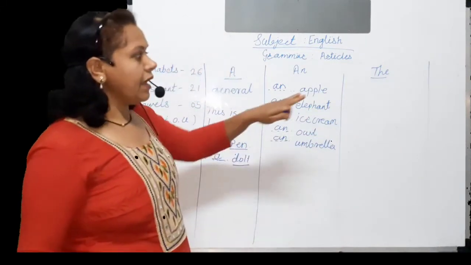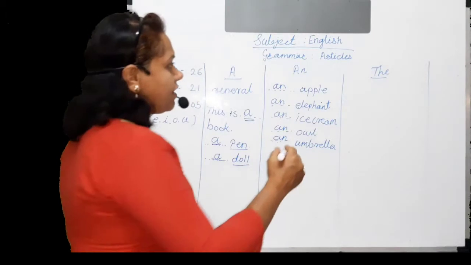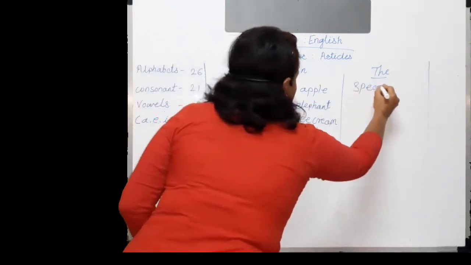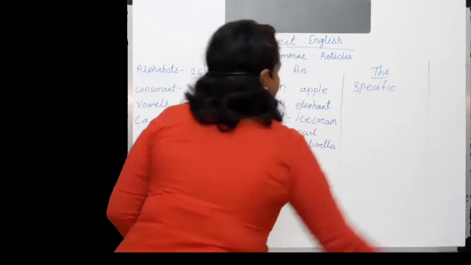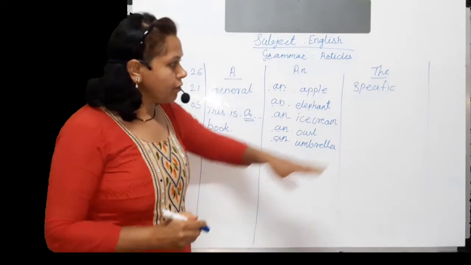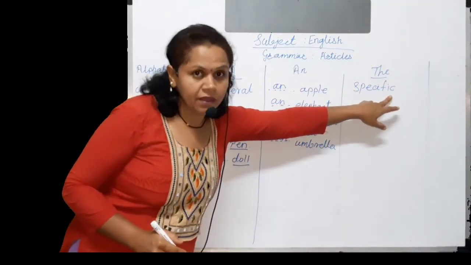Article the is used to mention specific things.